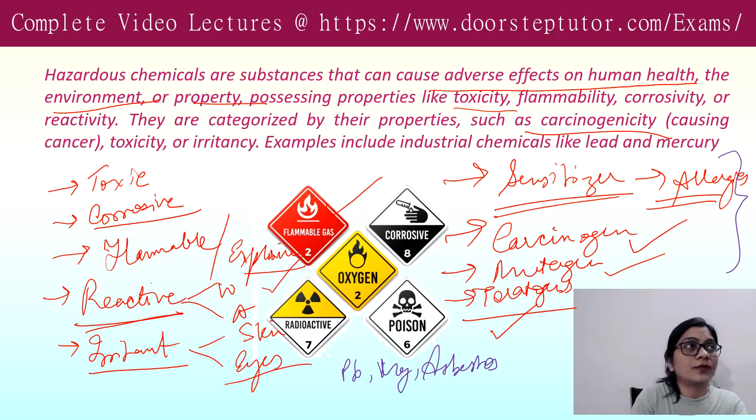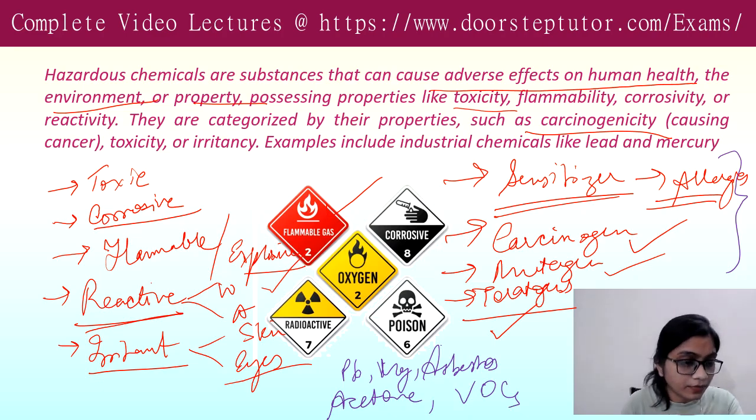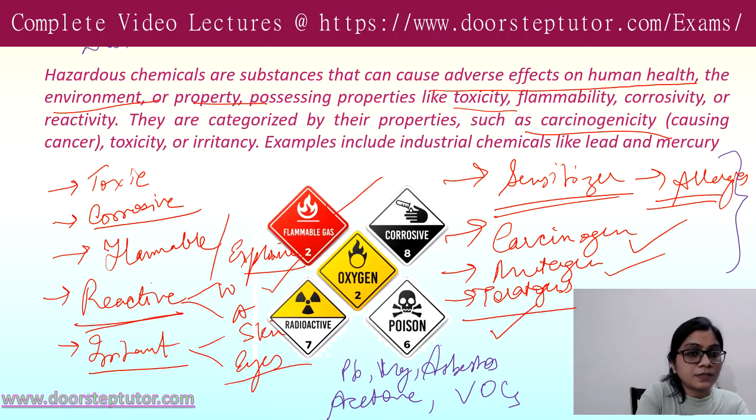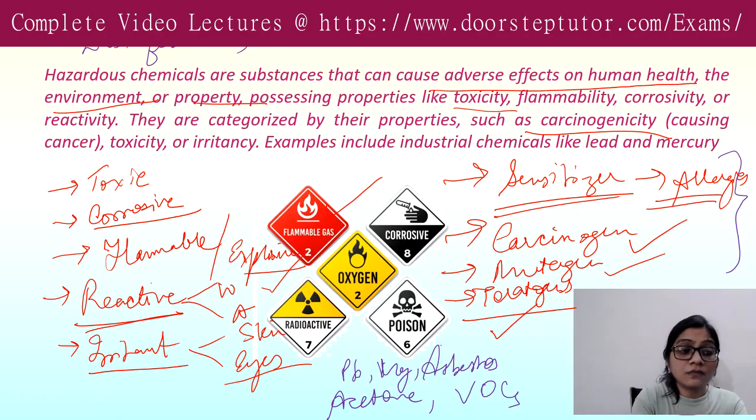You have so many solvents like acetone that can also be hazardous. You must have heard about VOCs, volatile organic compounds. Even in your day-to-day life, in your household, you can see disinfectants that can sometimes be hazardous. Even your detergents, paints, and fuels can be hazardous.